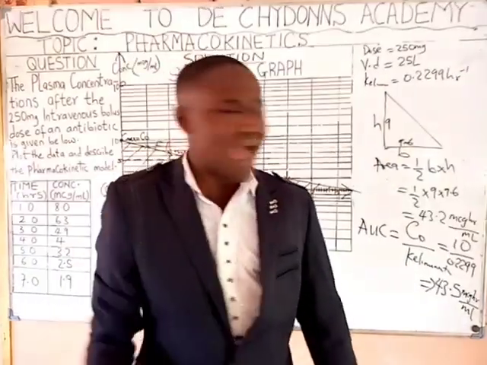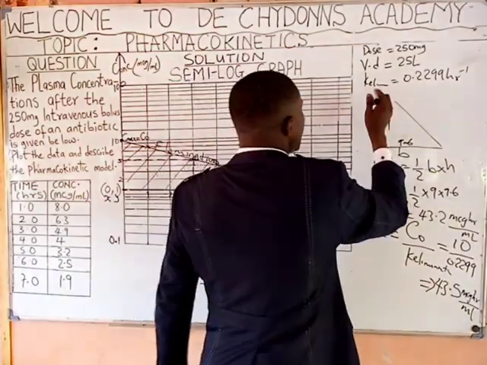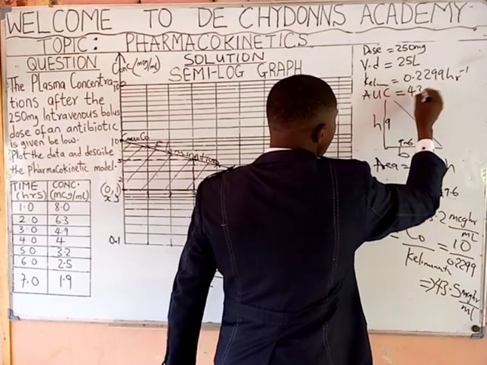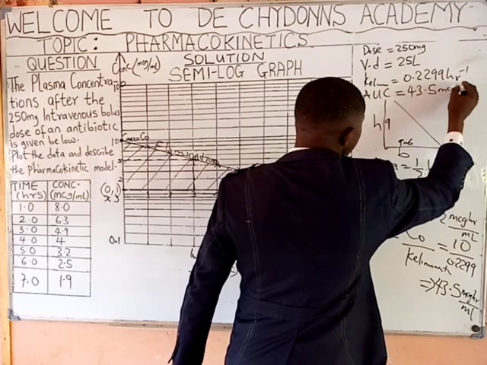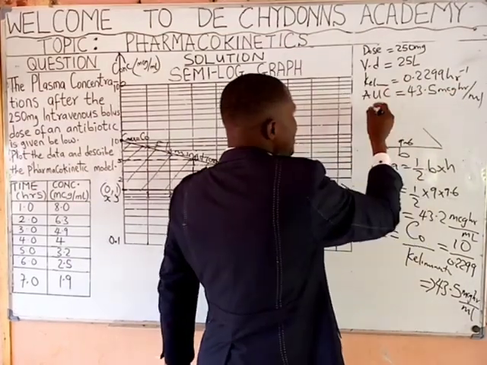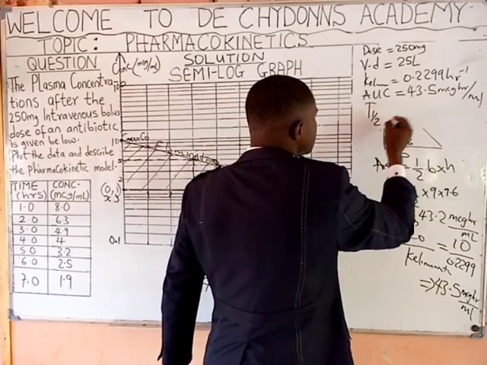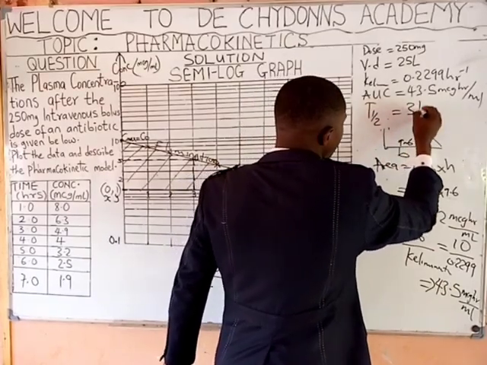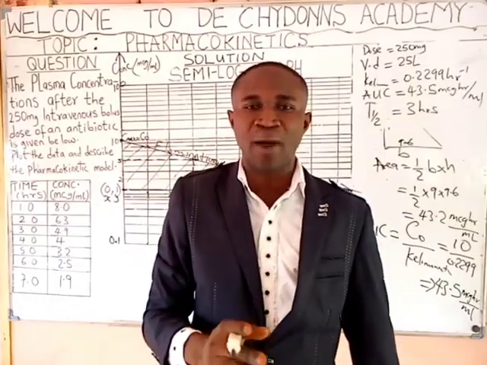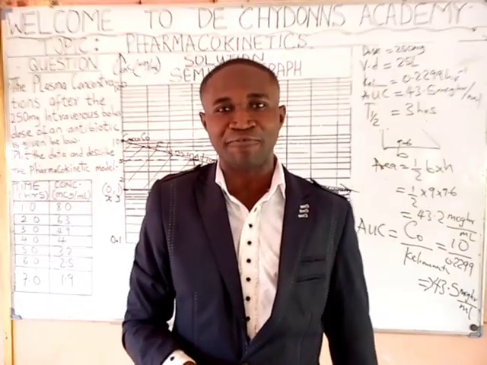We also realize that the area under this curve is equal to 43.5 microgram hour per ml. Then we also realize that the biological half-life of the drug is approximately 3 hours. These are the values of the pharmacokinetic parameters we have.